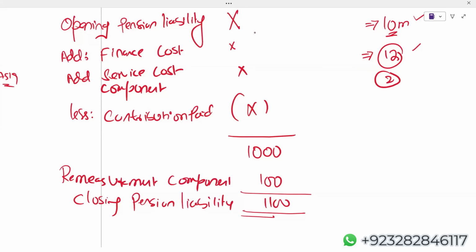Number one, the remeasurement component we recognize immediately in OCI. Number two, this will not be recycled to P&L. And logically, this 100, according to my calculation, the liability should have been 1000, but it is 1100. So the liability increased by 100. If the liability increases by 100, then technically it is an actuarial loss.